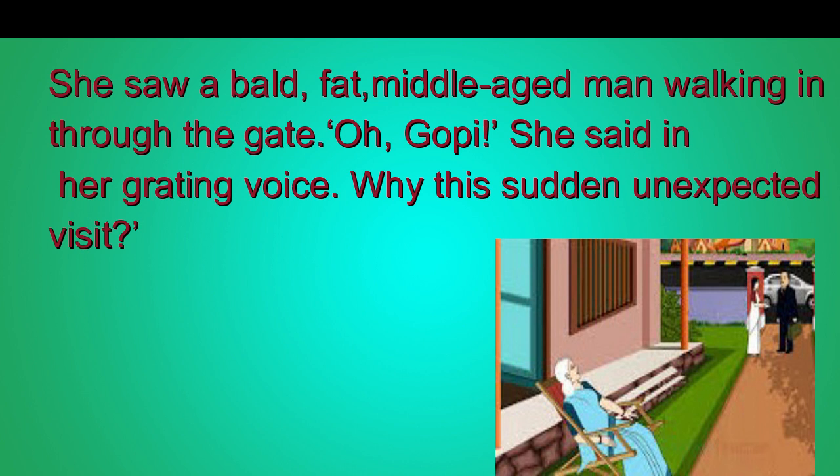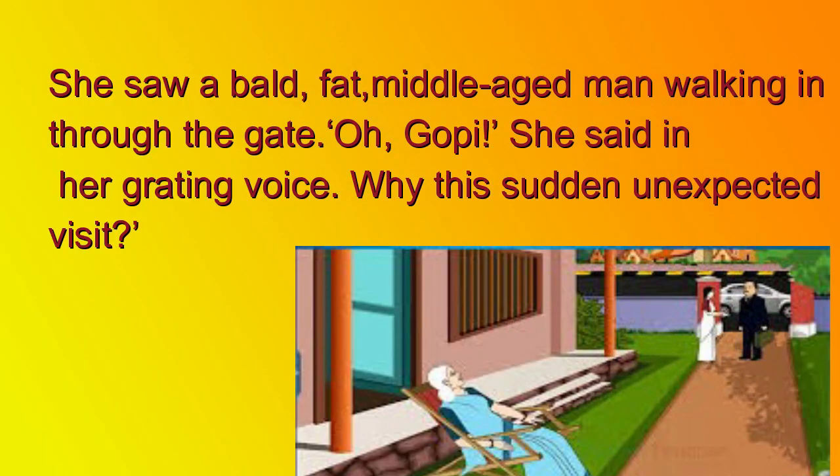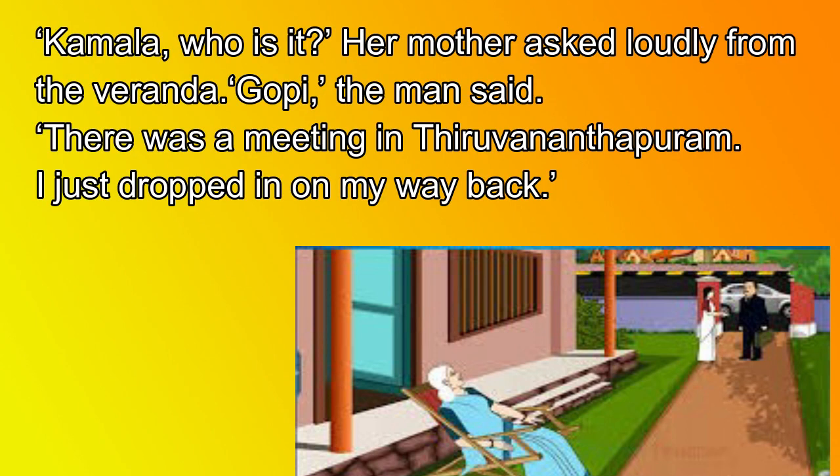And she says, "Why is this sudden unexpected visit?" Okay, is it clear? So students, how is Gopi described here? He is described as a bald, fat, middle-aged man.